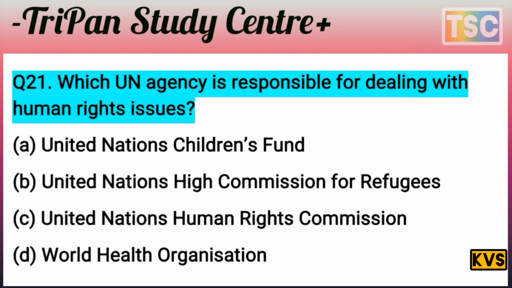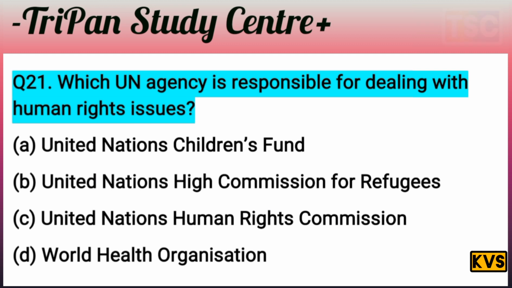You know that the next question arrives on your screen. Which UN agency is responsible for dealing with human rights issues? A, United Nations Children's Fund.